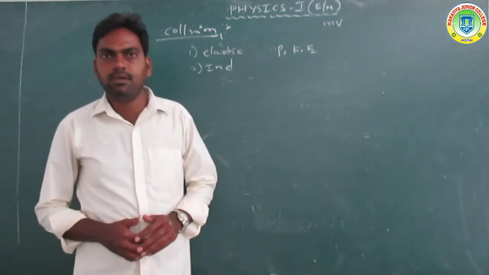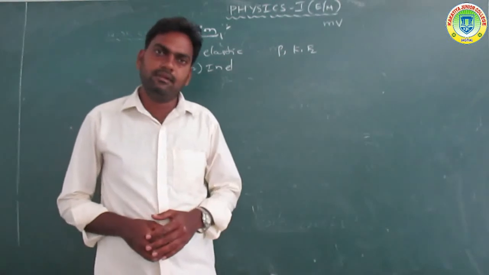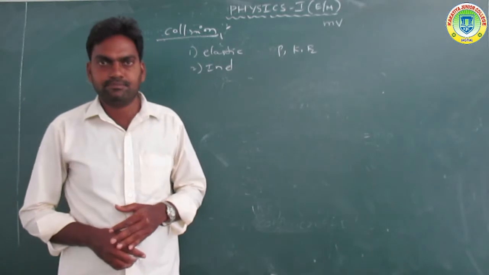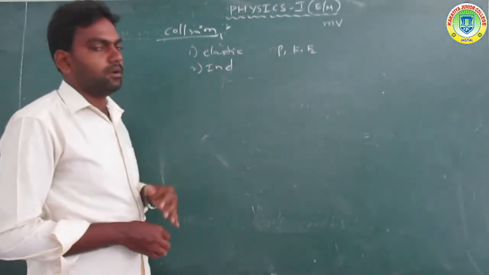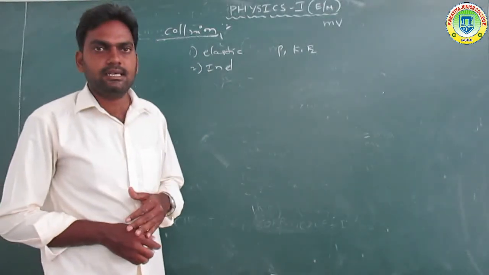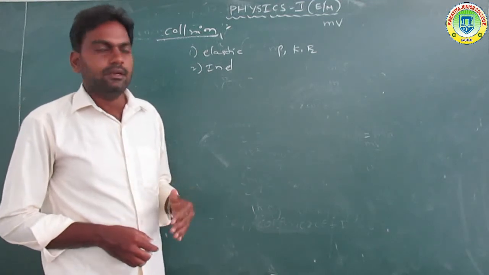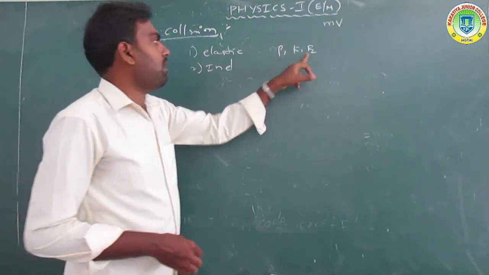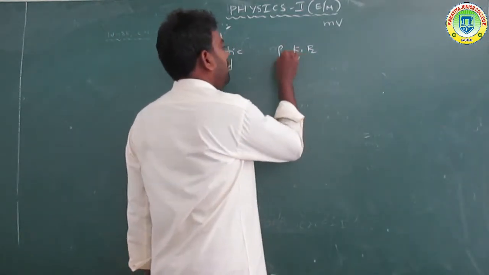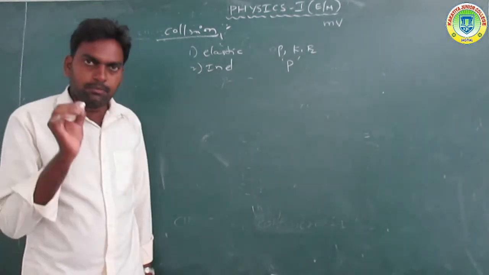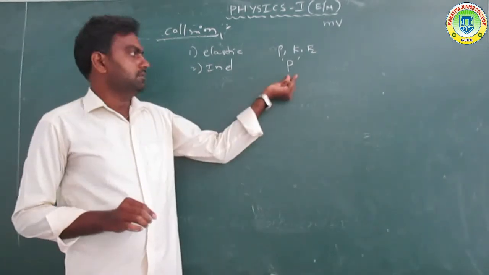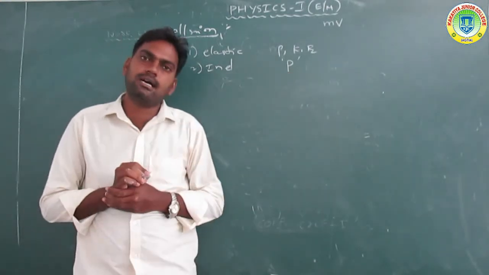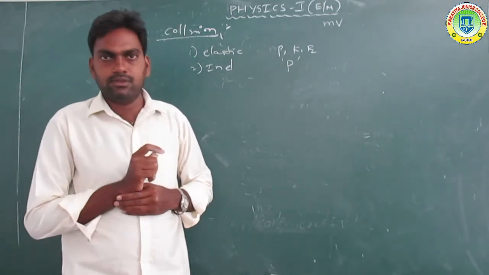The best example is collisions between fundamental particles. So what is an inelastic collision? In an inelastic collision, only the momentum is conserved, not the kinetic energy. Momentum is denoted by P. Only momentum is conserved, not kinetic energy.